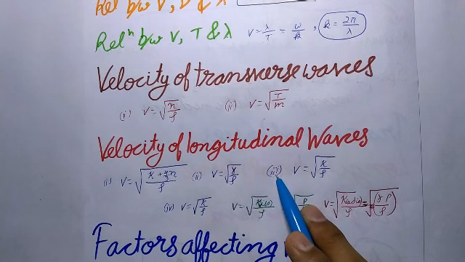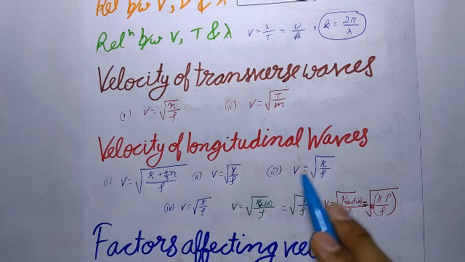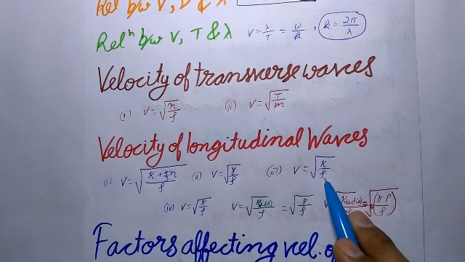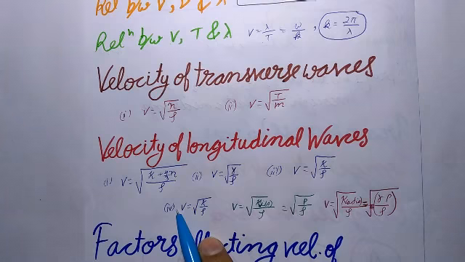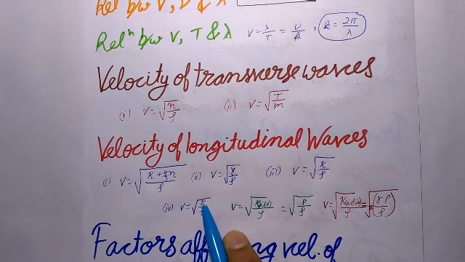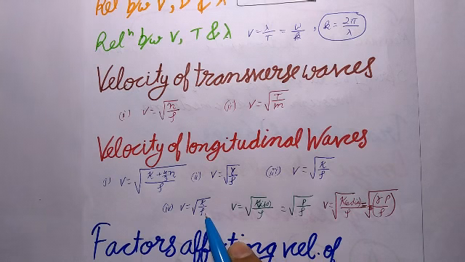And the third is the velocity of longitudinal waves in a liquid of bulk modulus kappa and density rho, given by under root kappa upon rho. Now next is fourth. The velocity of longitudinal waves in a gaseous medium of bulk modulus kappa and density rho is given as v is equal to under root kappa upon rho. According to Newton, when sound waves travel through gas, the changes taking place in the medium are isothermal in nature.